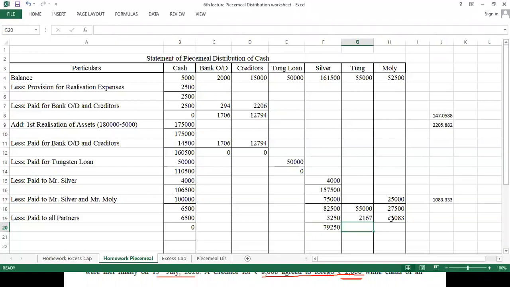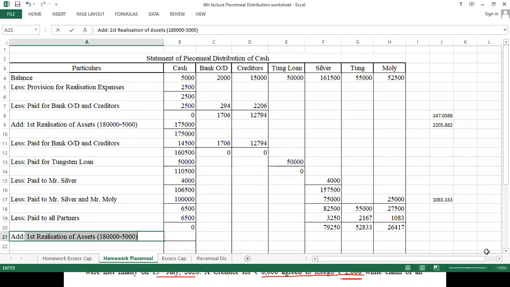Okay, here it will be 52,833 and here it will be 26,417. Okay, now we'll go for second realization.